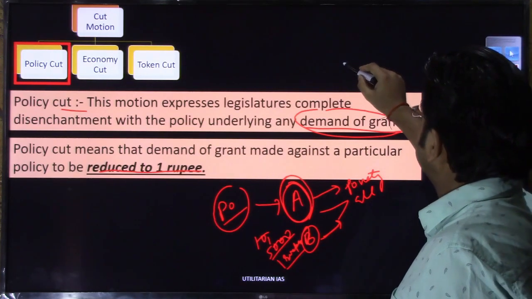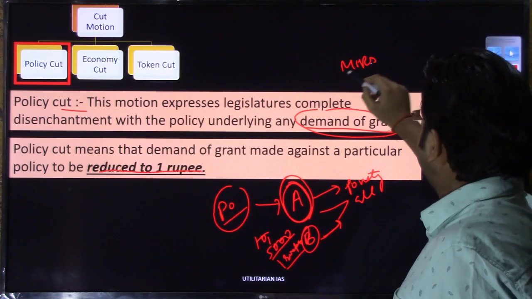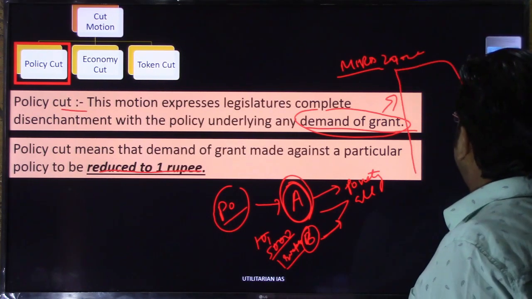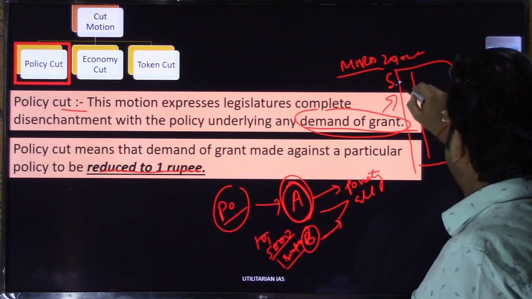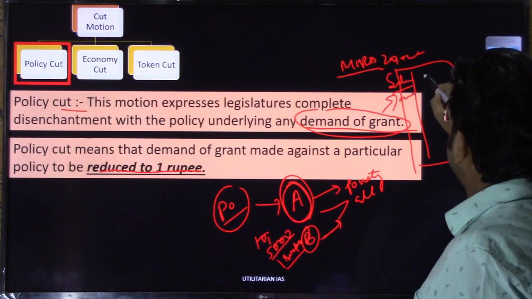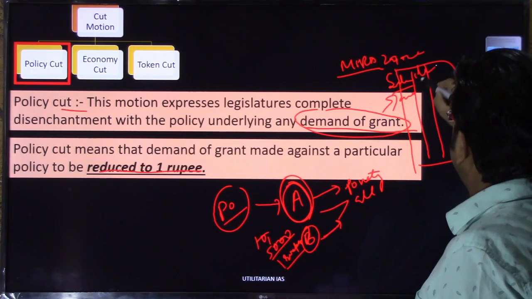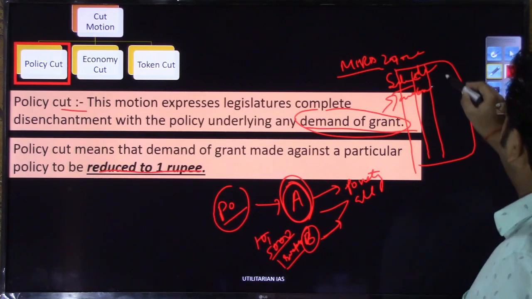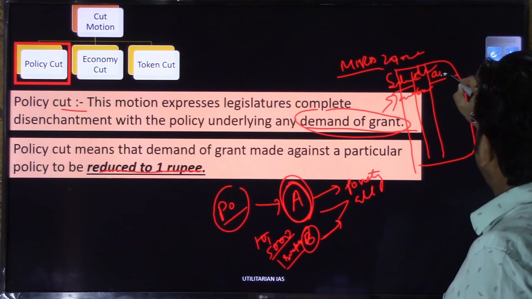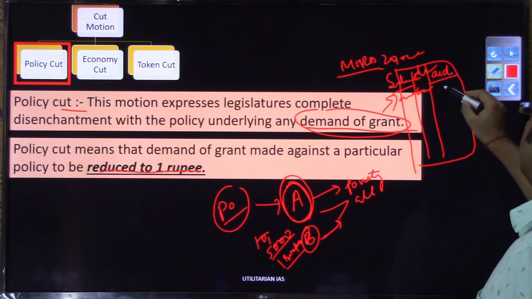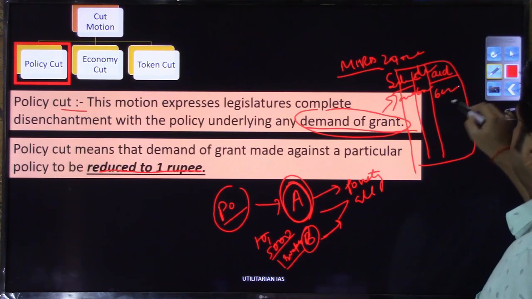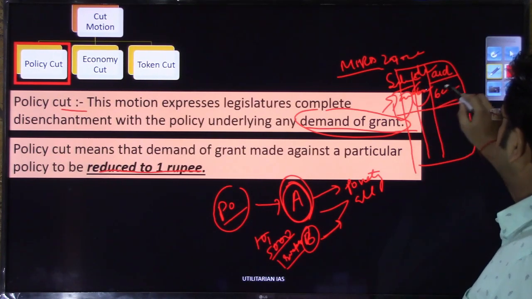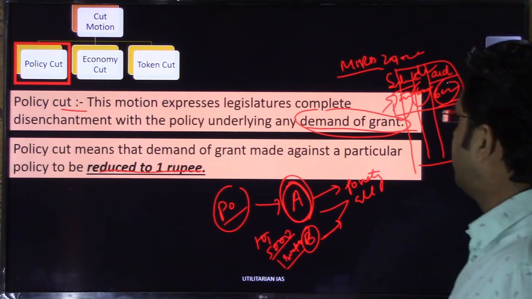Suppose the Ministry of HRD generates a demand of grant of 20,000 crores. They will have different heads. For payment of salary, I will spend 2,000 crore. For some development scheme, an educational development scheme, I'll spend another 6,000 crore. For giving any kind of aid to minority-aided schools and colleges, I'll spend another 6,000 crores. So under different heads, these 2,000, 6,000, 6,000 are nothing but demands of grant.